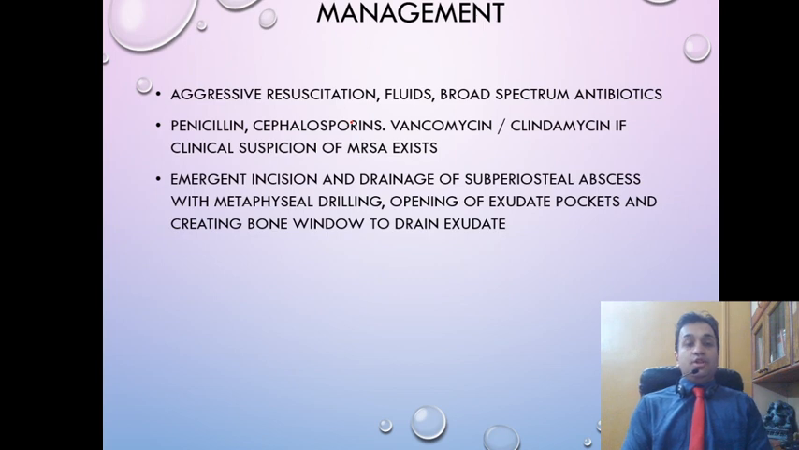Now the surgical or the definitive treatment is emergent incision and drainage of subperiosteal abscess. Along with that, we have to perform metaphyseal drilling, which means a drill bit is used to create multiple drill holes in the metaphyseal region. This creates a path of least resistance and opens up the cavity so that exudate can easily flow out. Now once all these drill holes have been made, a small 1 by 1 centimeter bone window can be created in order to let the exudate flow out without resistance.